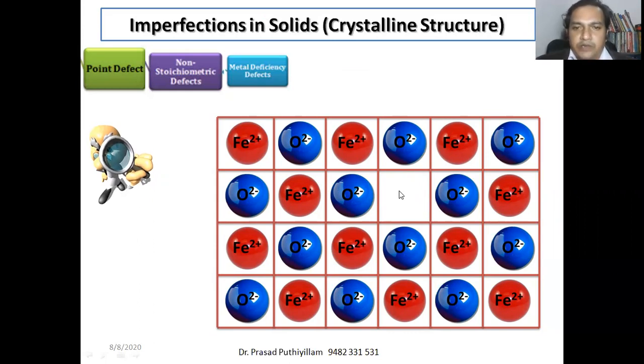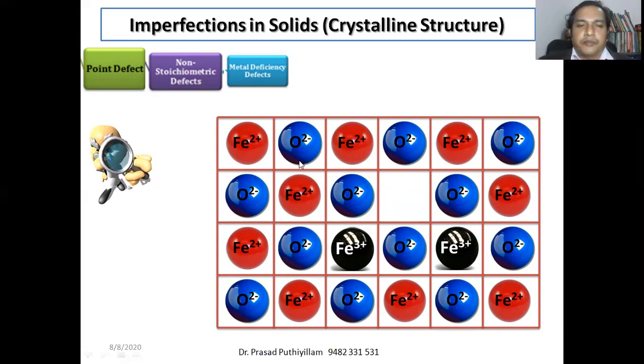If it does not form a part of the crystal lattice, then there will be an excess negative charge in the crystal lattice. That is, Fe2+ is missing. That 2+ missing will become 2- excess in the crystal lattice. In order to make it proper, some of the Fe2+ will be replaced with Fe3+, that is the 3+ oxidation state, to balance the charge and get neutrality. So this type of defect is known as metal deficiency defect.